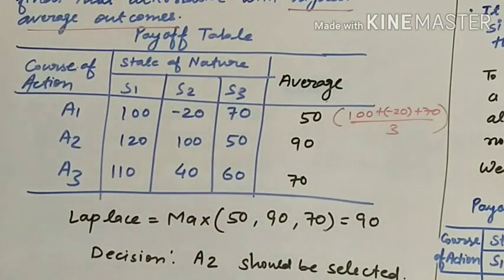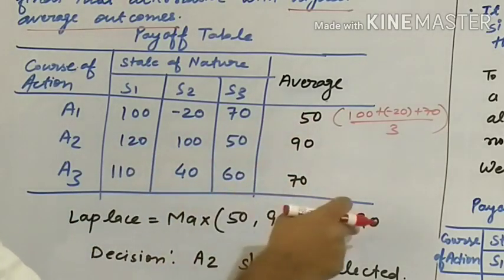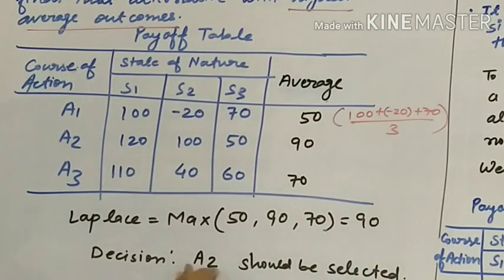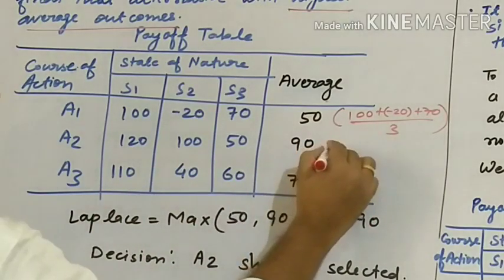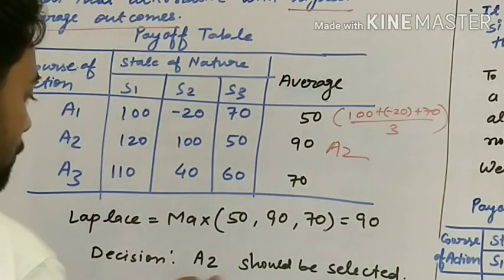Okay. Laplace: maximum of average. Max average of 50, 90, 70, which is a maximum among these, 90. So decision is A2. A2 is the highest average, that's why it should be selected.